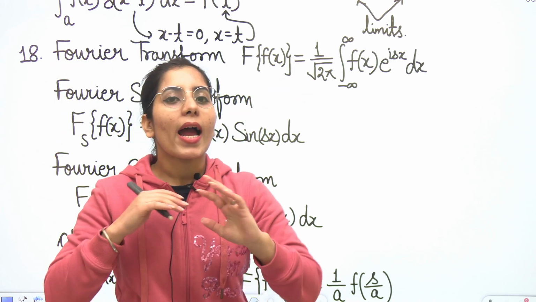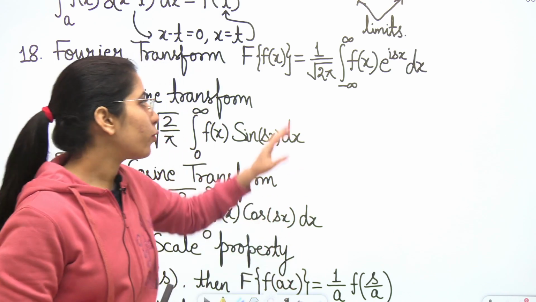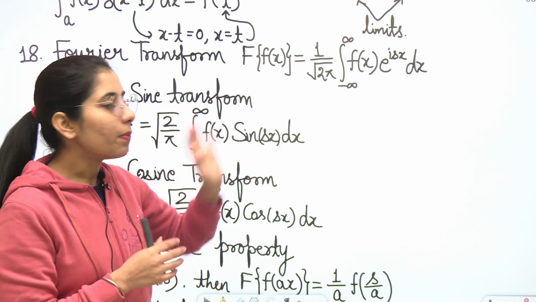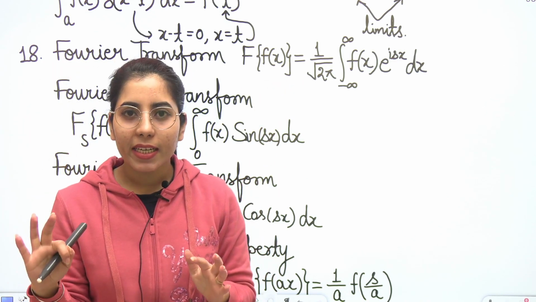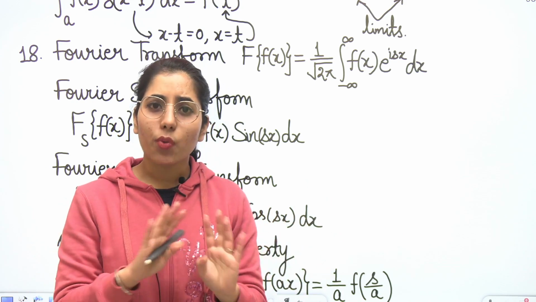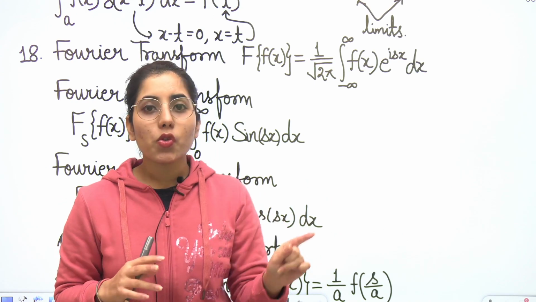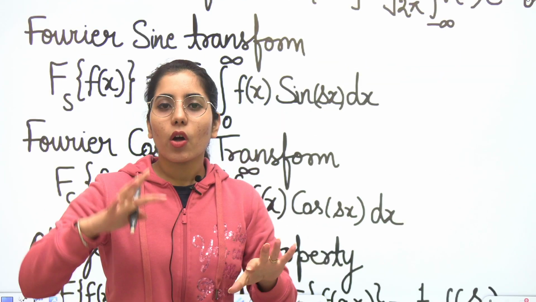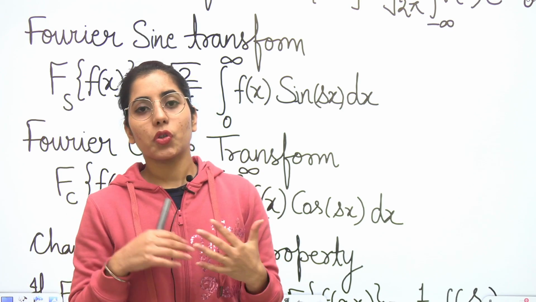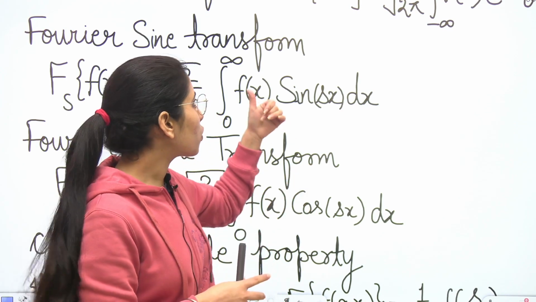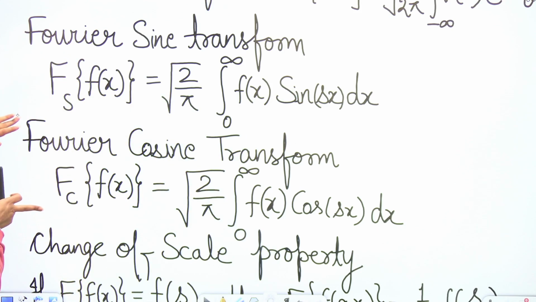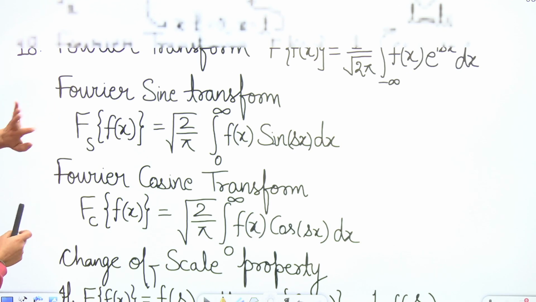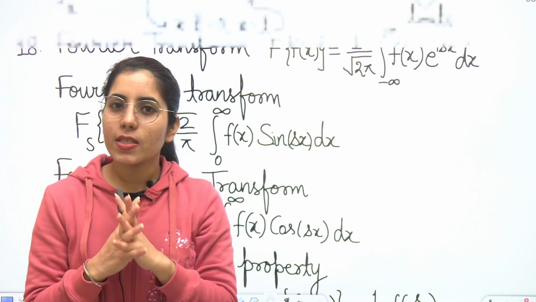Sometimes in some of the books, you may even have 2 pi written there. But normally what we consider is root 2 pi. But if you get 2 pi in the question, it's okay, that's right. And if there is no choice related to the root 2 pi part, that's all right. But if you are going to attempt the GATE exam, I think you should go for the engineering part. That's going to be 2 pi there. So be careful about it. I'm just telling you, because if you have only one thing written somewhere, you will not get confused and you will have an idea that yes, it's a possible case.